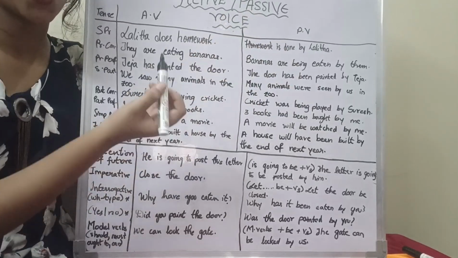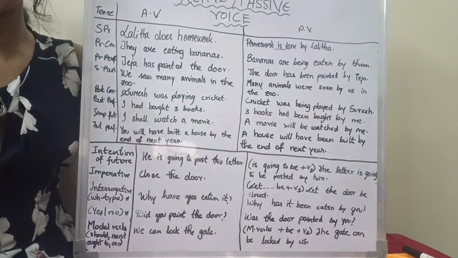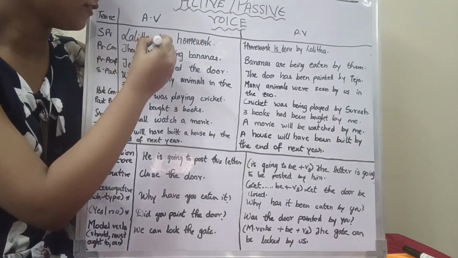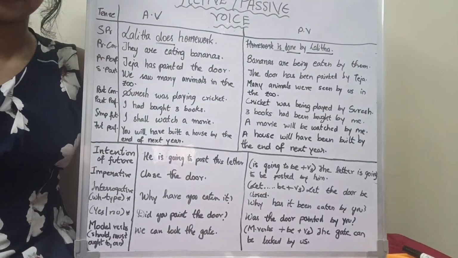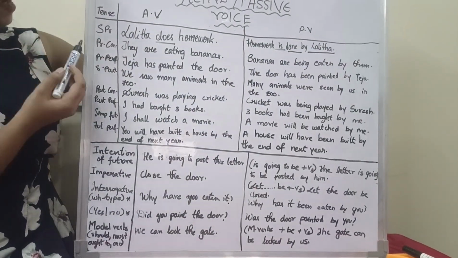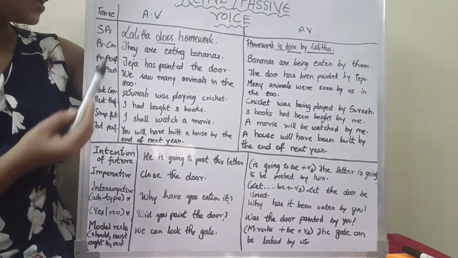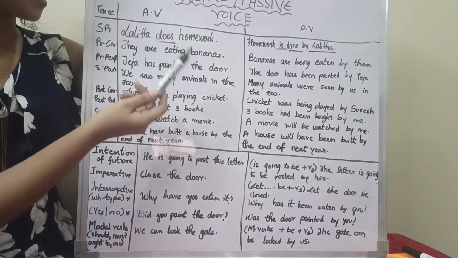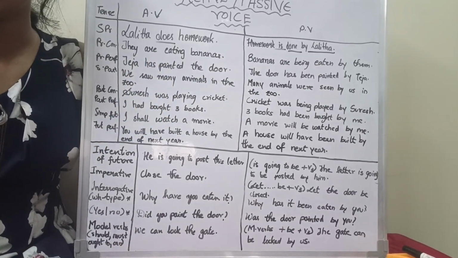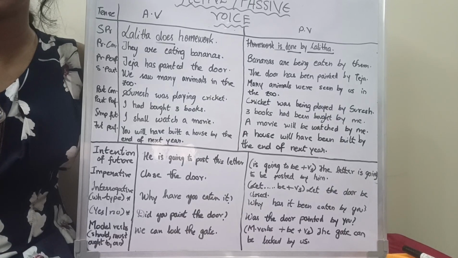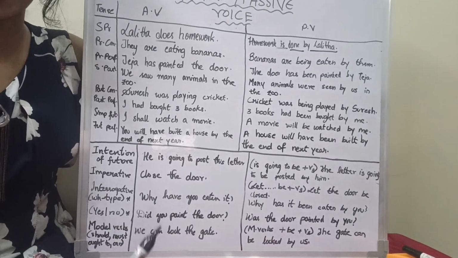From is or am or are, we are taking is, and from the V3 form of does, is done, and the object is the same. To convert the sentence from present continuous to passive, the example for that is they are eating bananas. Now here, what did I tell you the formula will be? Helping verb plus being plus V3. So, bananas are being eaten by them.